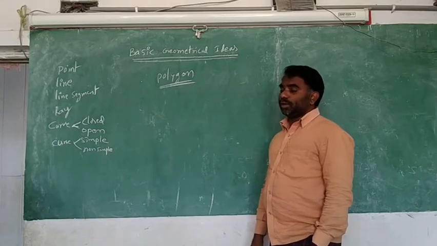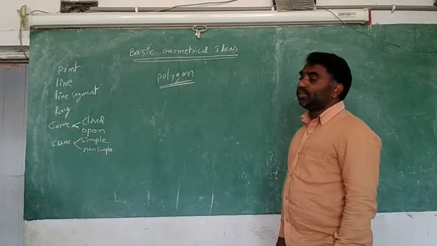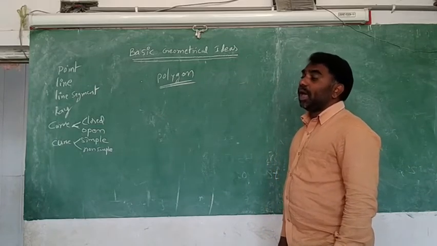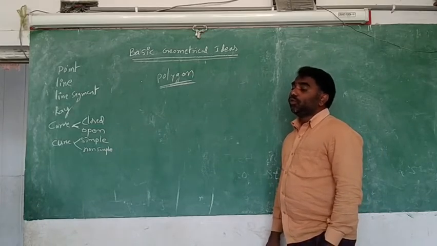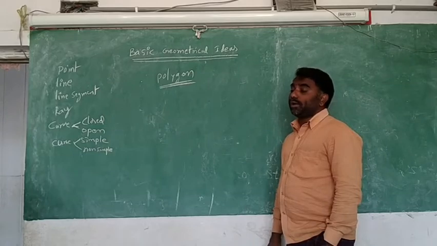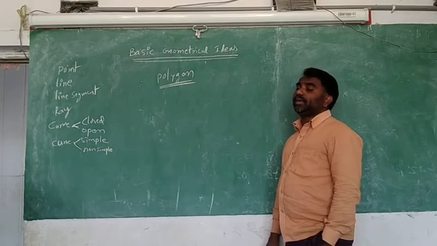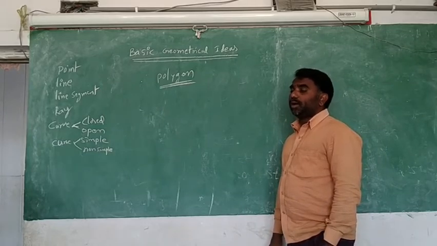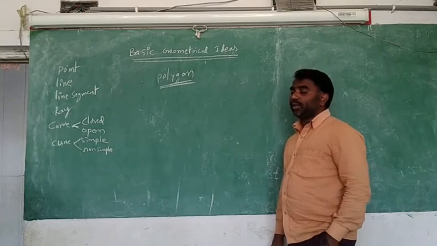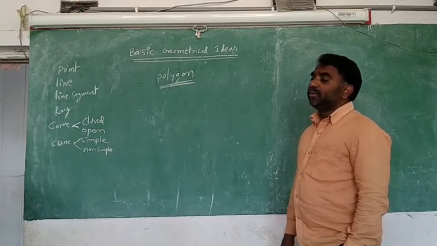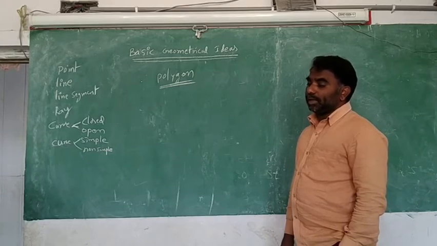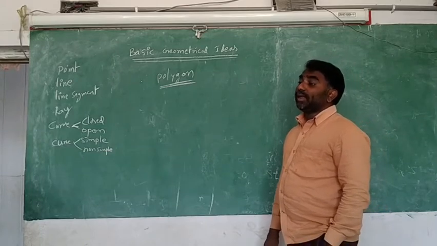The closed figure which is bounded by line segments only. The closed figure which is bounded by line segments is called a polygon. What is a polygon? Say with me. The closed figure which is bounded by line segments only.